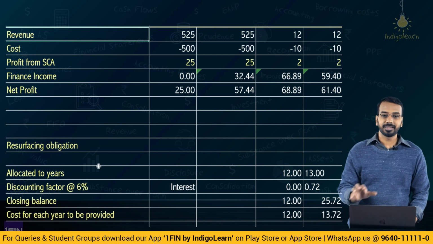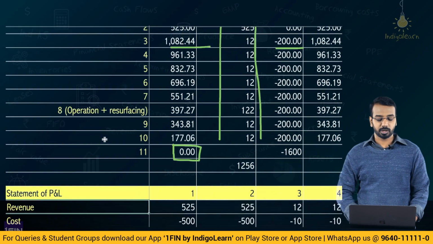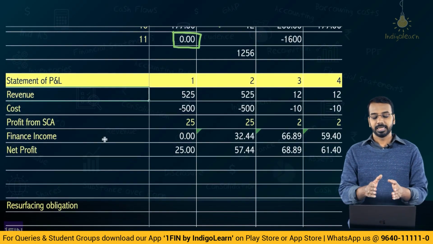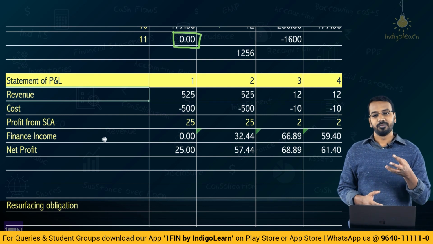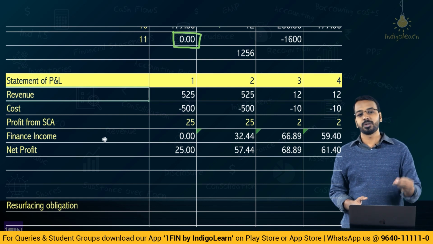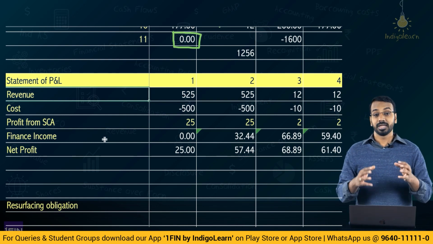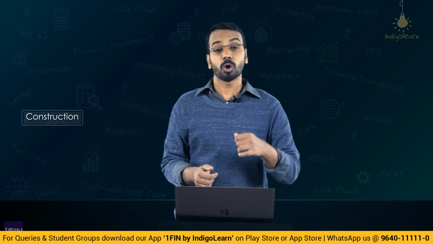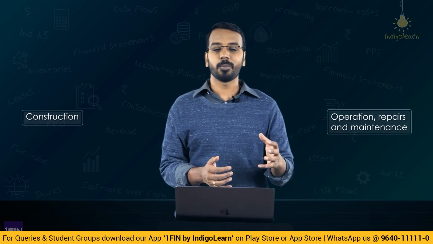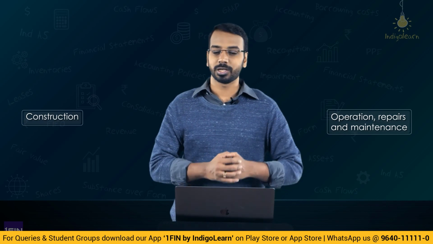Once we have identified the resurface obligation, we have to come back to the P&L and prepare the P&L. While preparing the P&L, we have to identify what is the revenue that has to be recognized every year. Just to refresh the example, the entity is providing a construction service and is also providing a service to operate the toll road, right? Along with the operation, repairs and maintenance are also included.